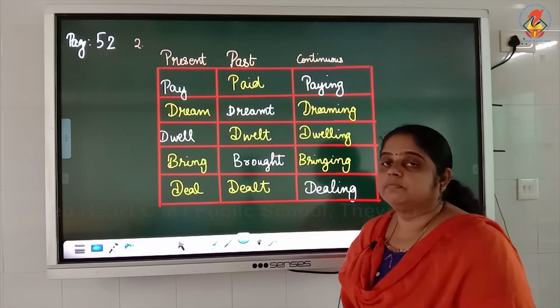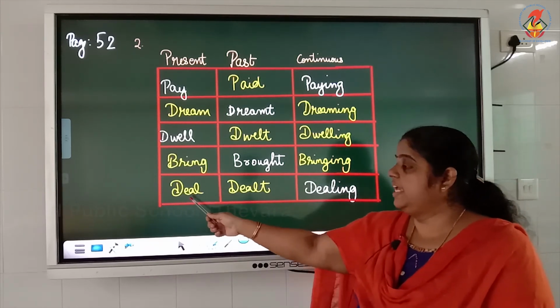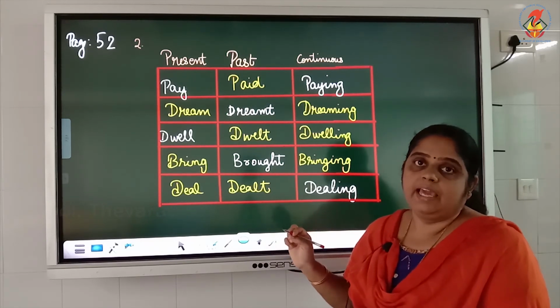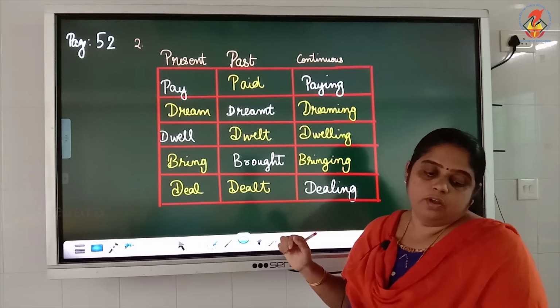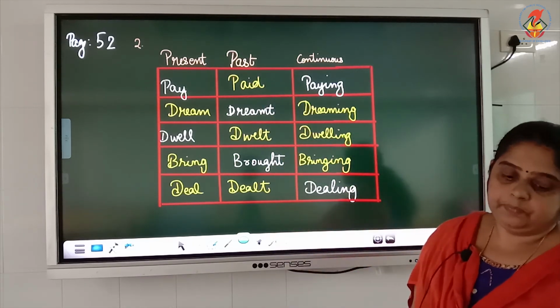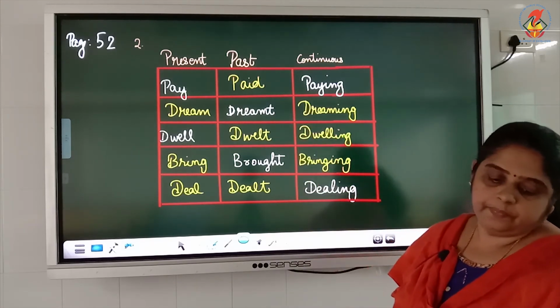Then we have dealing already given there. It's deal, dealt, dealing. I hope it's clear to you. So, you have to arrange in that present, past and continuous order. One or two is given, the rest you have to fill up.